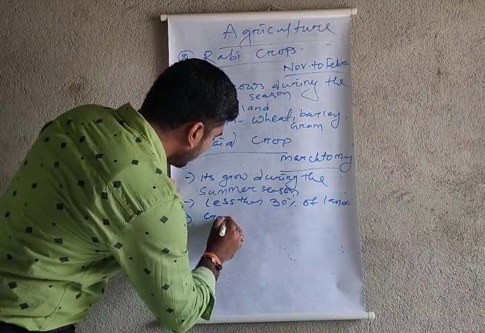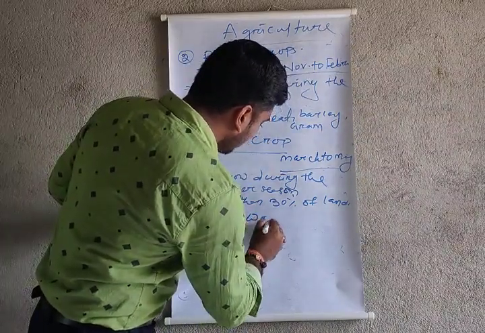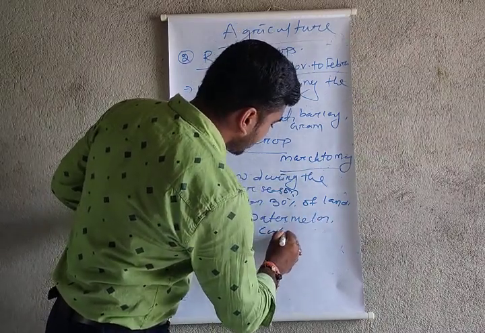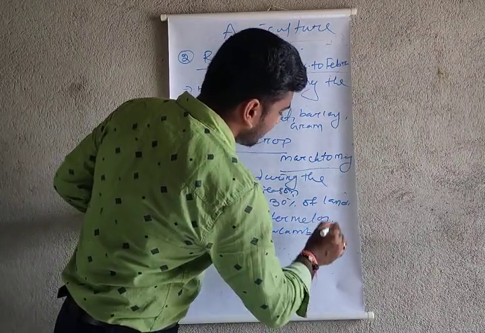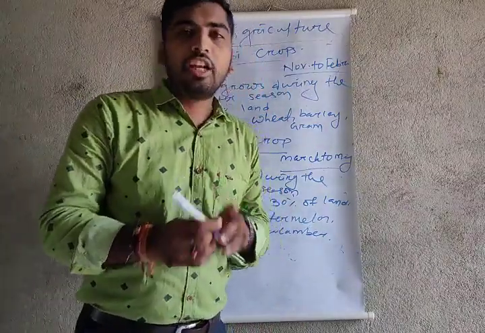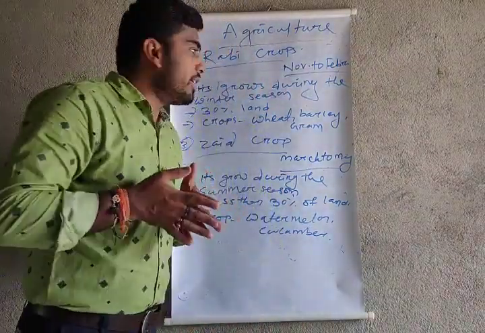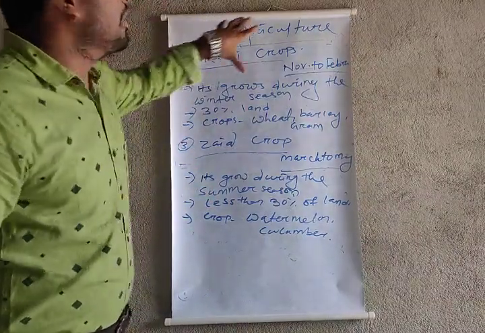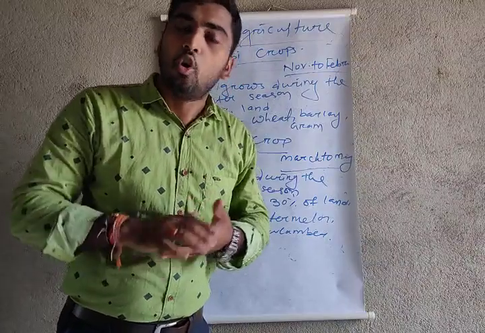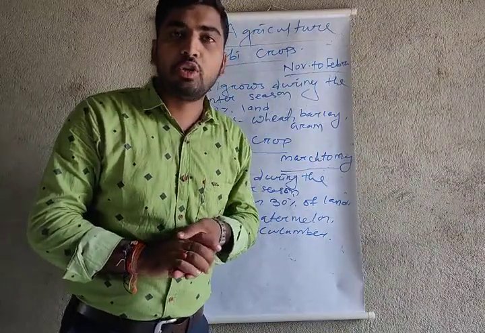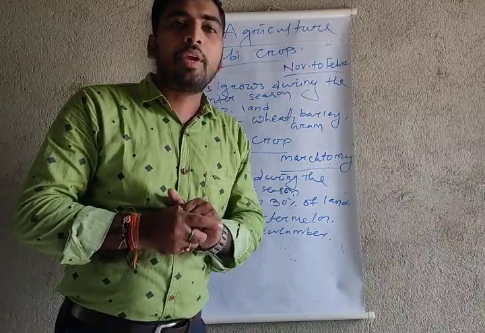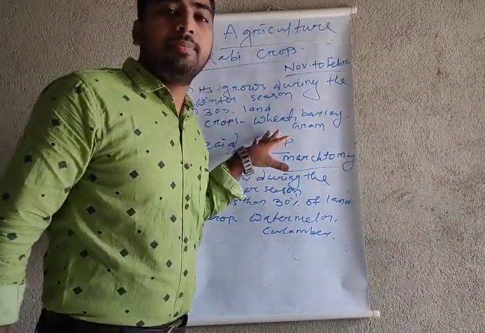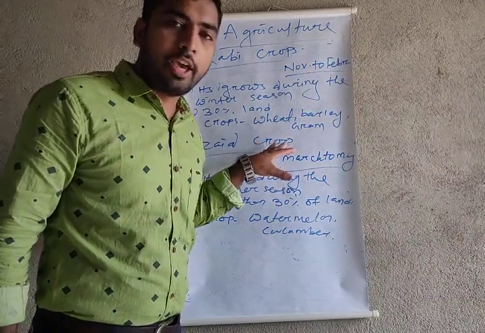Crops like watermelon, cucumber, kakdi, etc. grow mostly as jaid crops. So my dear students, these are the types of crops we have covered here, and we complete our agricultural process. I request you all to understand this topic properly, because it may be useful for your future. Okay, thank you.